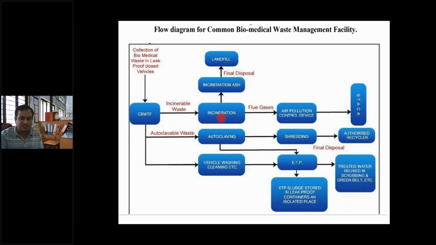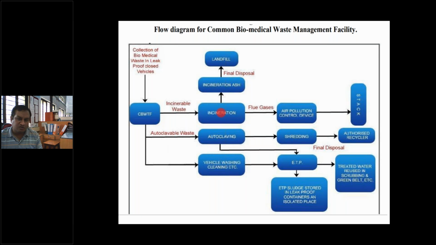If incinerable waste is there, then you should go for incineration. In the incineration, I have already mentioned that there should be two chambers, a primary combustion chamber and a secondary combustion chamber. The primary combustion chamber has some temperature, and the secondary combustion chamber has a somewhat higher temperature compared to the primary chamber for the complete combustion process.